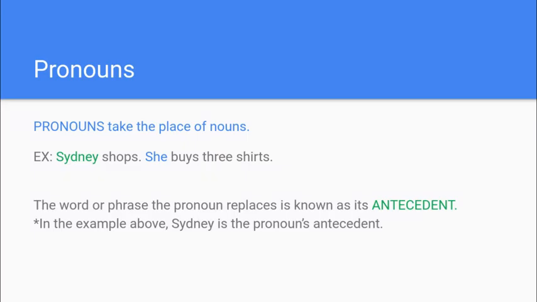Pronouns are words that take the place of nouns. So in this example, Sydney shops. She buys 3 shirts. Sydney is my proper noun, but I'm replacing Sydney with she. That's our pronoun. The fancy word is antecedent. That is the word the pronoun is taking the place of. So Sydney would be our antecedent in this sentence.